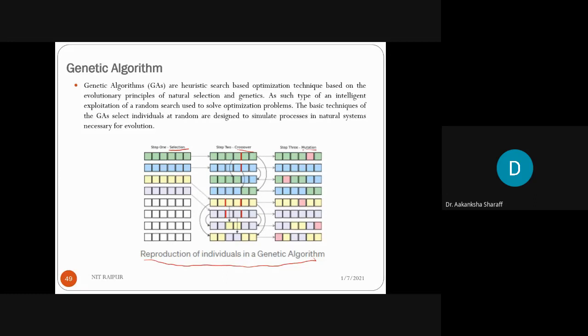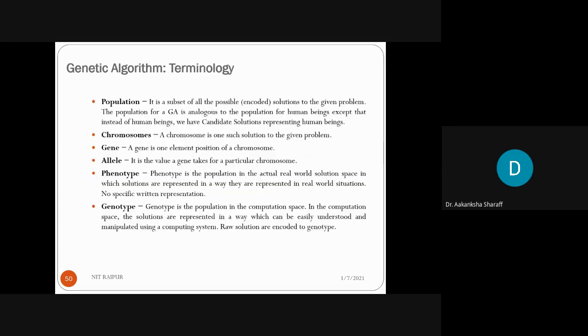Like we have to select two chromosomes, and this whole set is the population, and the individuals are chromosomes. So these two chromosomes meet in order to form a child, that is the crossover and mutation. Crossover and mutation happen in order to reproduce the child. Clear? So here, the terminologies behind the genetic algorithm, the first one is the population.